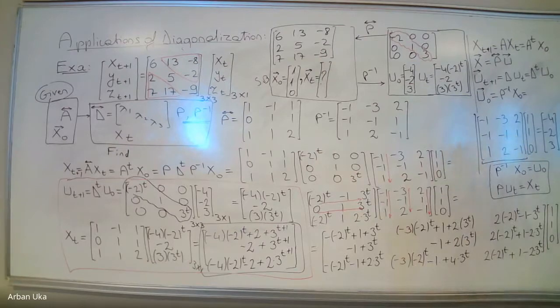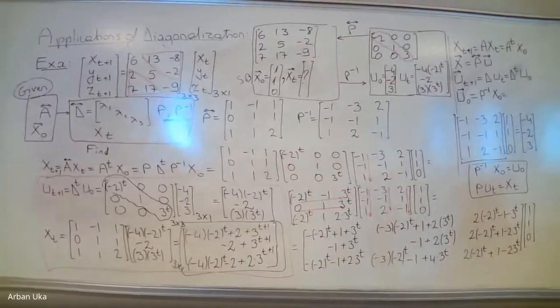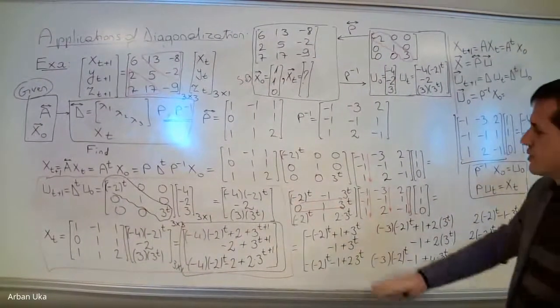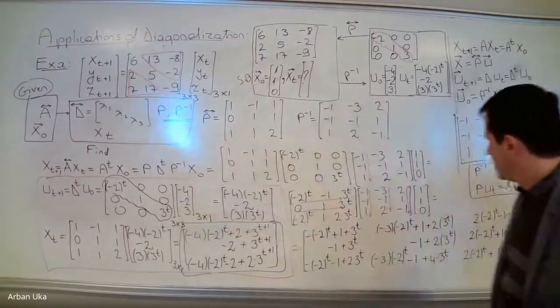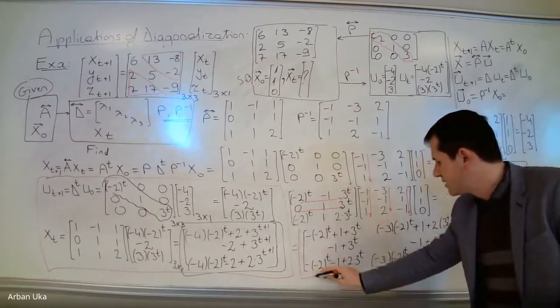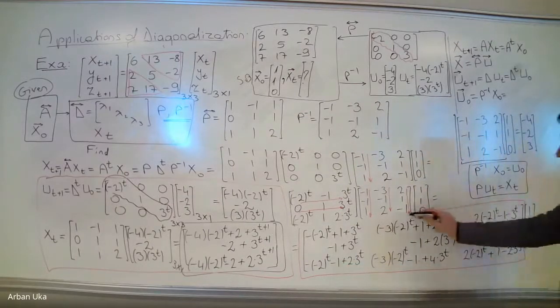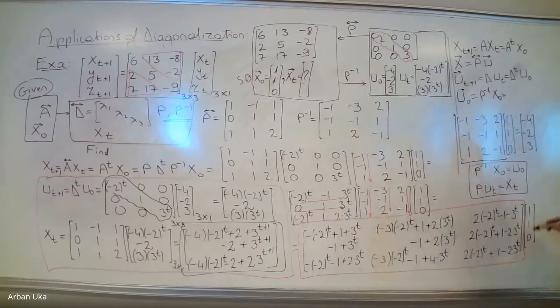You'll say that no one is going to help you because you messed it up yourself by using the matrix A to the power t. It could have been an easier solution, which is seen down here. Then, finally, we have to put together this matrix, which is 3 by 3. It has some volume in itself, it's not a small one. We have to multiply this 3 by 3 matrix with this 3 by 1 vector.